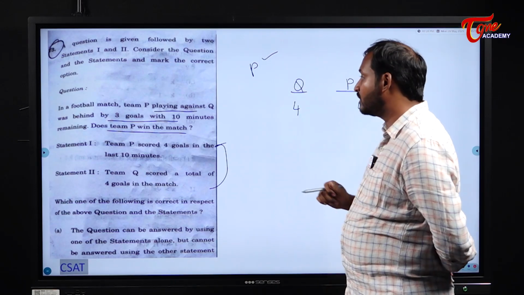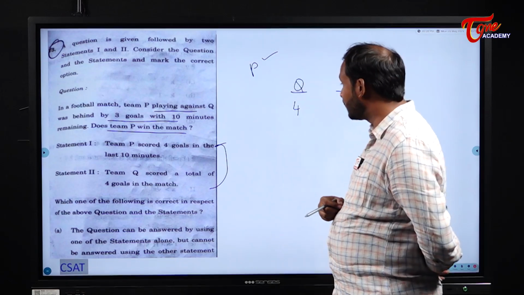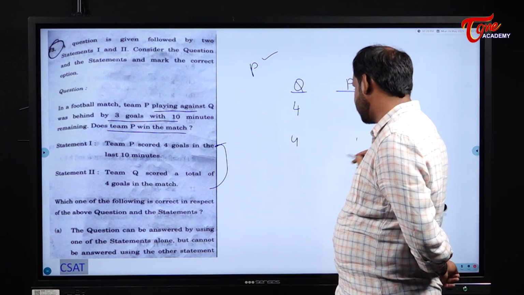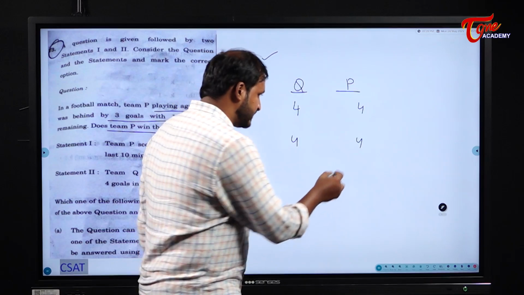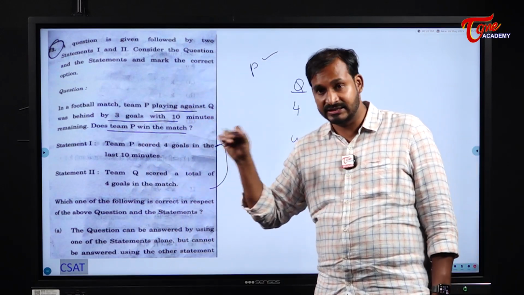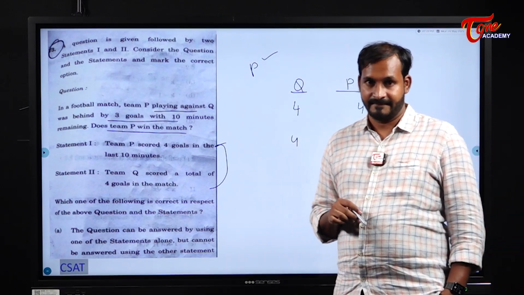If it is 4-4, the match is drawn, right? But there is one more chance, that if Q also scored the 4 goals in the last 4 minutes, then that is a chance. Is there this chance for us? No, we don't have this chance. Why? They clearly mentioned that before the last 3 minutes, it is 3 goals behind.